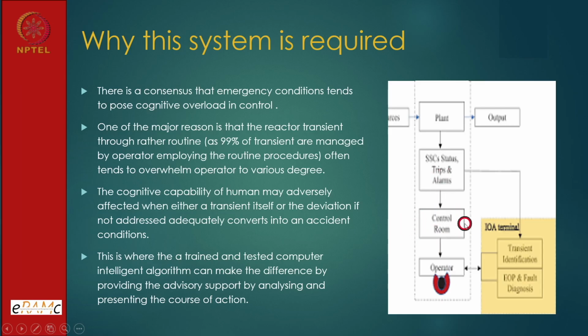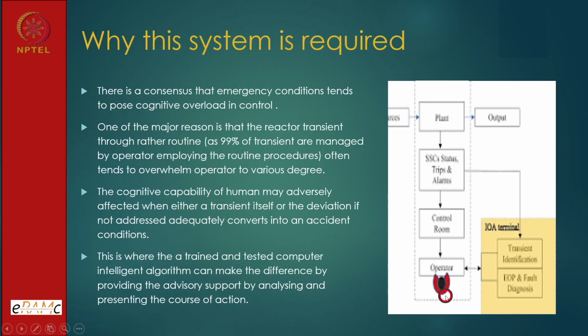But then why this transient identification and EOP for fault diagnosis? EOP means emergency operating procedure. I have not used it; I am only using diagnostics and all. Emergency operating procedure for fault diagnosis. When we have these two, and we have automated plant transients, they were occurring earlier also, but through a computer based system we have regularized them and we are presenting them to the operator.